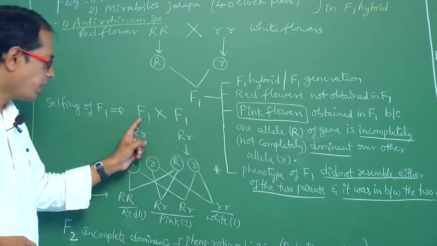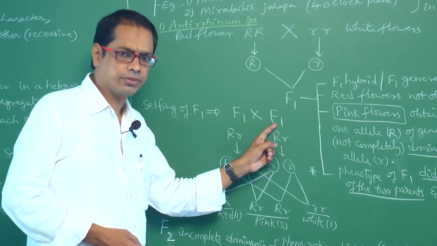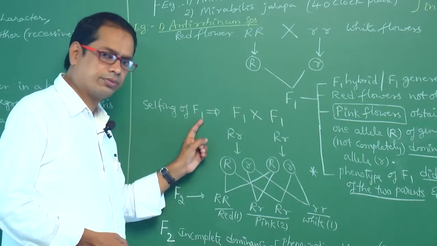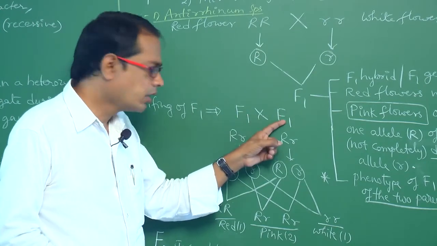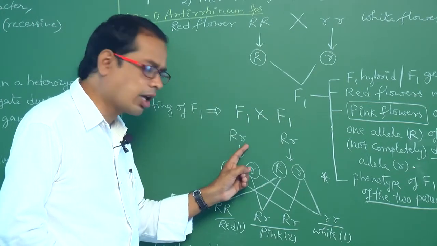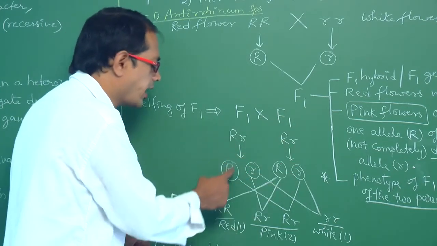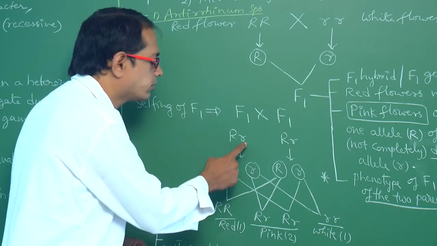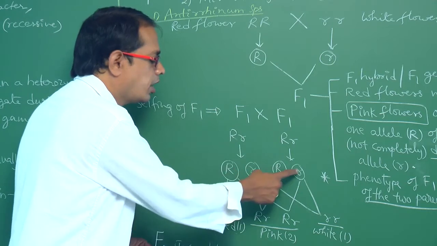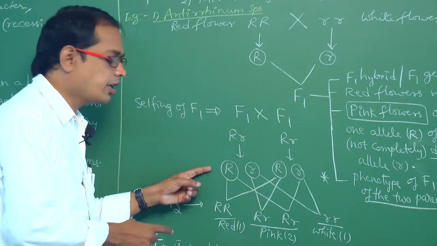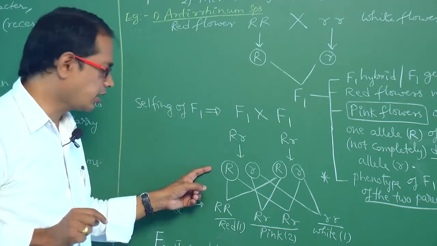Right. F1 is self-crossed. When F1 is self-crossing, that is selfing of F1, that means we have to cross F1 with F1. What is the F1? Capital R, small r. Another F1, capital R, small r. We have to write the gametes. Capital R, small r. Capital R, small r. Conventionally, it is a rule: the gametes are present inside the circles.